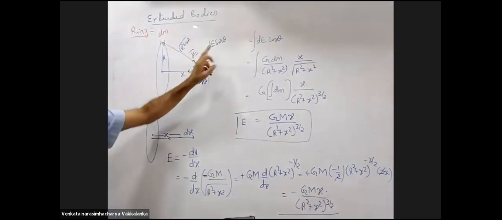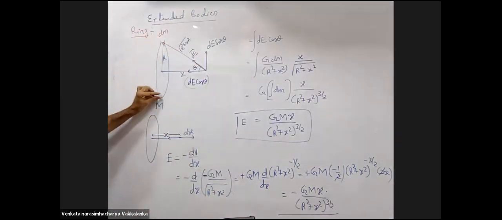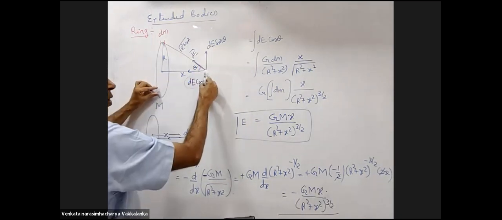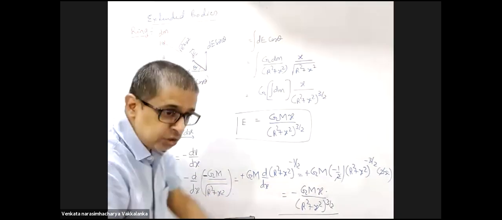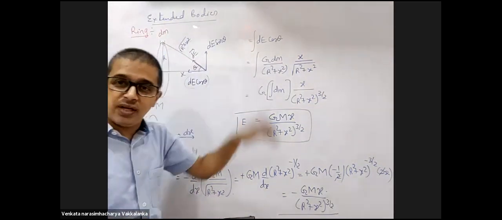Somebody is asking, Ansh, he's asking why did dE sin theta get cancelled? By symmetry, for every element here, there is an element here for which there will be dE and the vertical components will cancel out. Suppose you are not convinced with the logic, integrate dE sin theta and see.